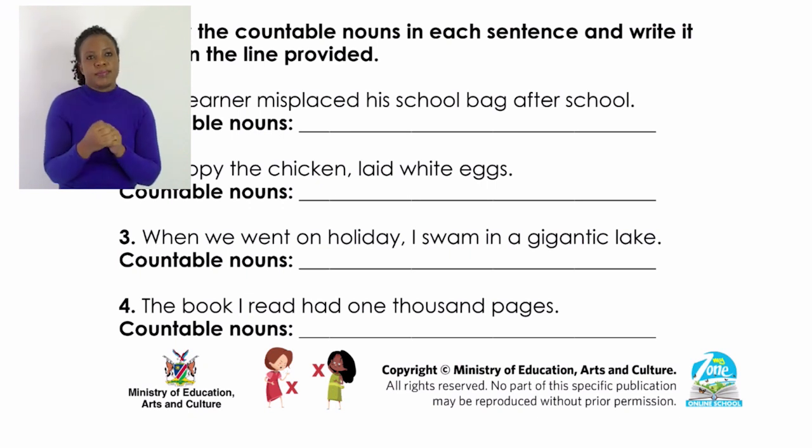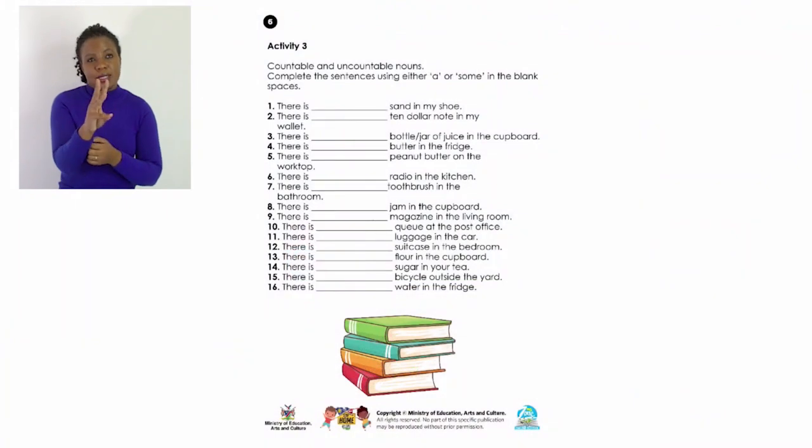Now let's turn to page 6. Page 6 is another activity with countable and uncountable nouns. The instruction says, complete the sentences using a or some in the blank spaces. A or some. There is some sand in my shoe.